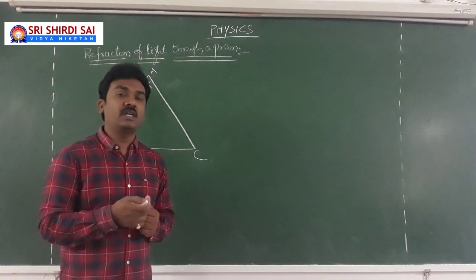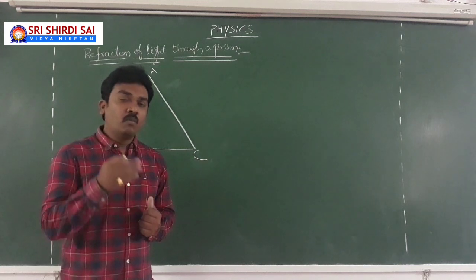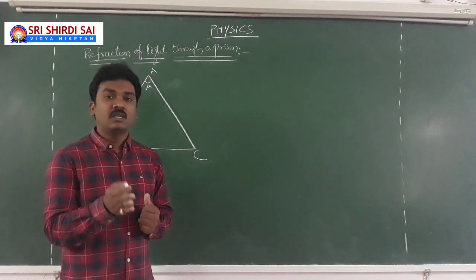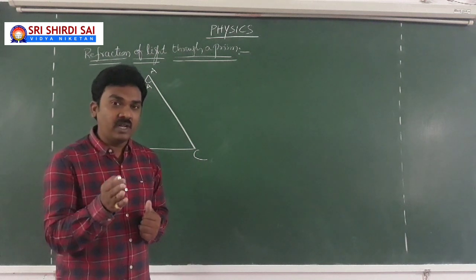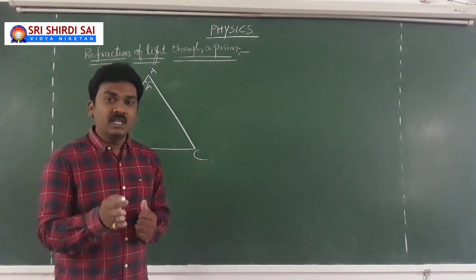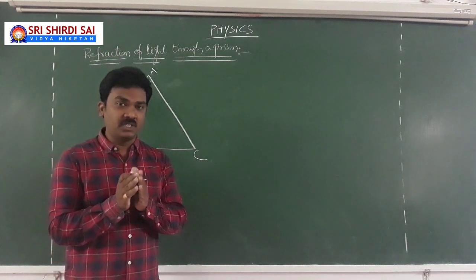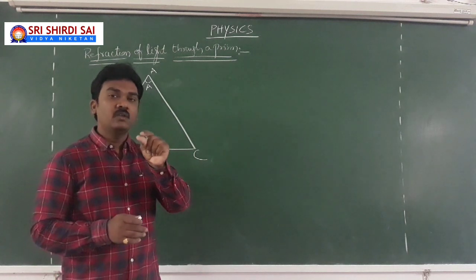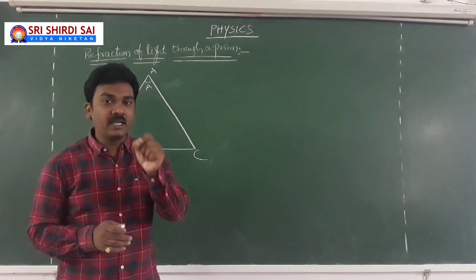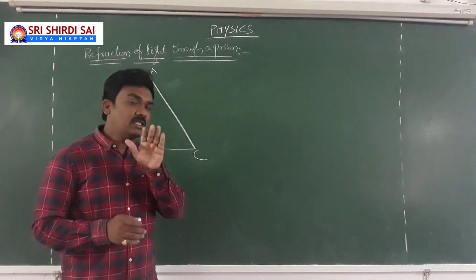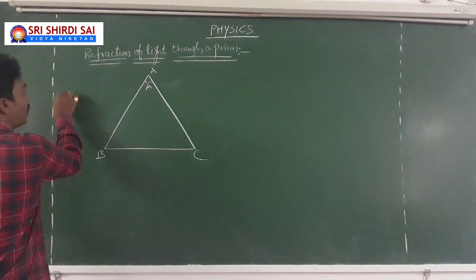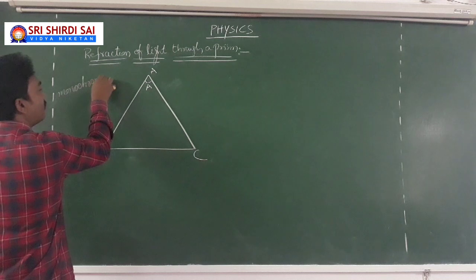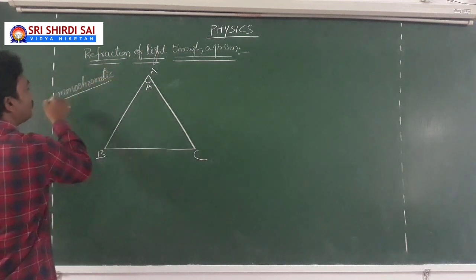You have got an introduction to this in the earlier class also. Monochromatic means light of a single wavelength, light of a single color. No more wavelengths will be present in it. There is only one wavelength, a unique color, which we call monochromatic light. So let us first discuss how monochromatic light, when allowed to travel through a prism, refracts.